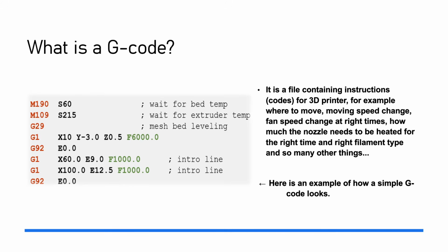And what is G-code? It is a file containing instructions, technically codes, for the 3D printer, for example, where to move, moving speed changes, fan speed changes at the right times, how much the nozzle needs to be heated at the right time and for the right filament type, and so many other things. Here's an example of how a simple G-code looks.